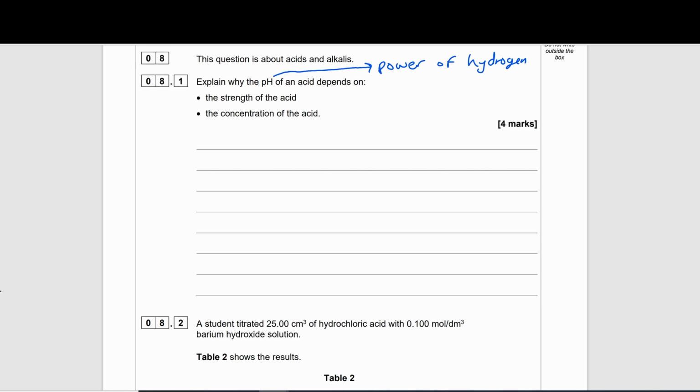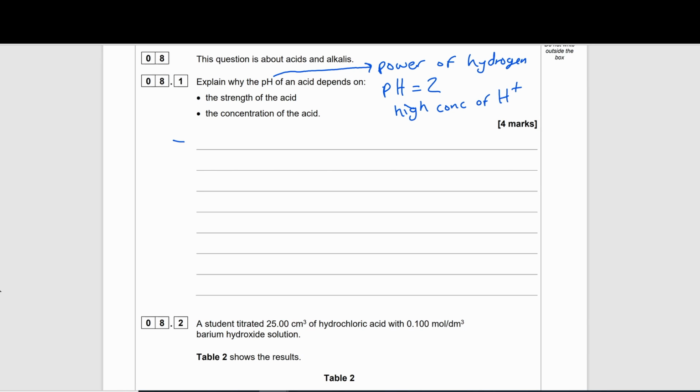Because if an acid has a low pH, so let's say for example a pH of 2, that means that the acid has got a high concentration of hydrogen ions. If an acid has a higher pH, for example pH of 6, that means it has a lower concentration of hydrogen ions compared to this acid with a pH of 2.